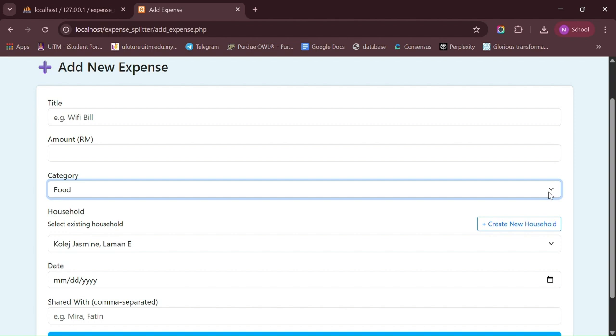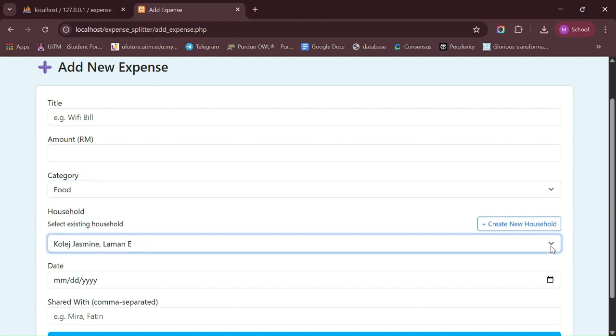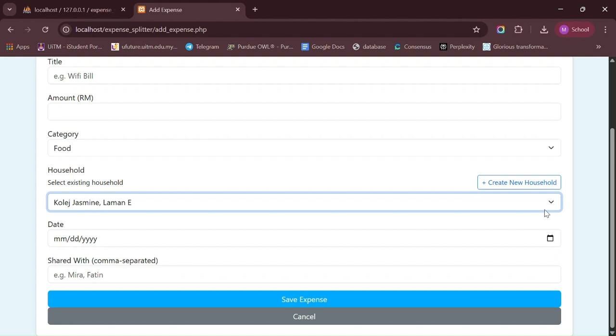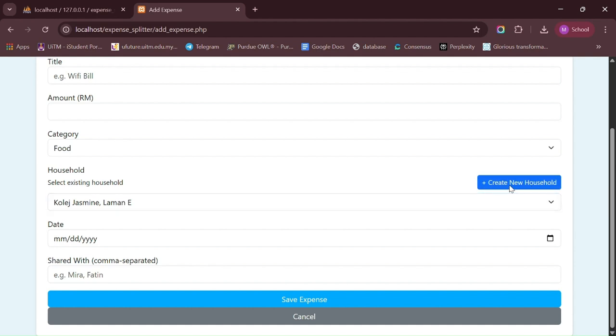They can also choose which household the expense belongs to. This is useful when managing multiple living arrangements. So this is where you group the expenses that the user wants to save in this household. You can also create a new household from here.